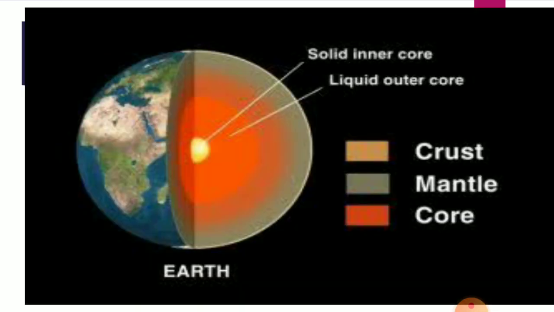Ni is the short form of nickel and Fe means ferrous. The central core has very high temperature and pressure. Its temperature varies between 2200 and 5000 degrees centigrade. Okay, this is the core.